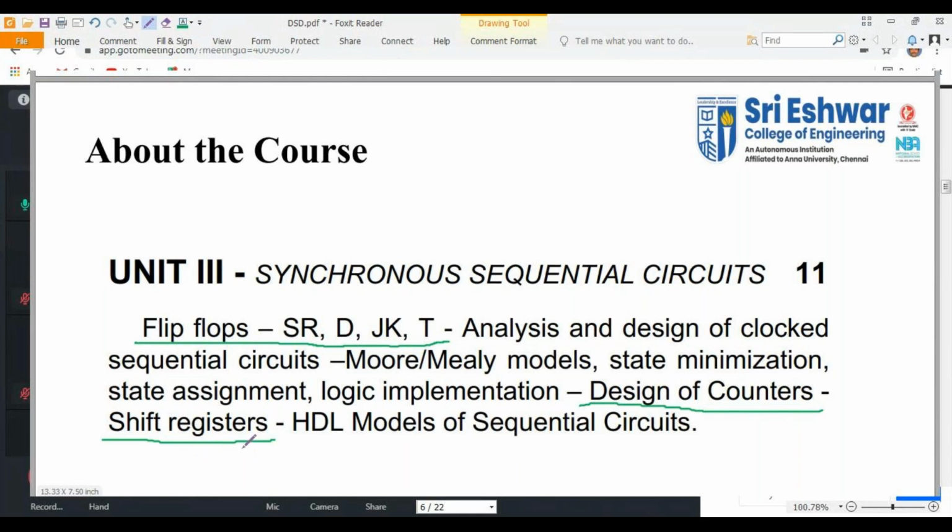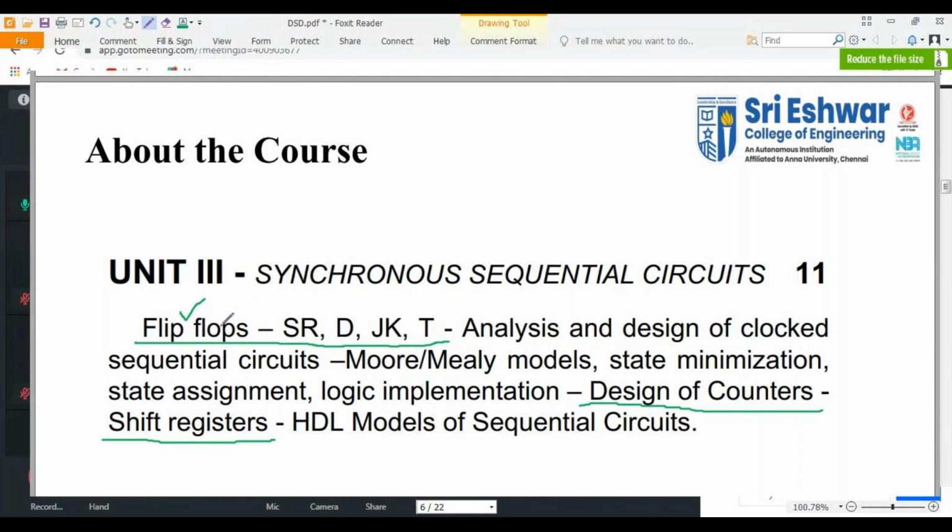The important questions. First, you may get questions in 2 marks like what is flip flop, what is the application of flip flop, or what are all the types of flip flops. Like that, you may get questions. And what is edge triggering, what is level triggering, or what is positive edge triggering, or what is negative edge triggering. Sometimes they may ask what is the difference between flip flop and latch, or what is the difference between synchronous and asynchronous sequential circuits. So these are all the important 2 mark questions. They may be asked in your part A.